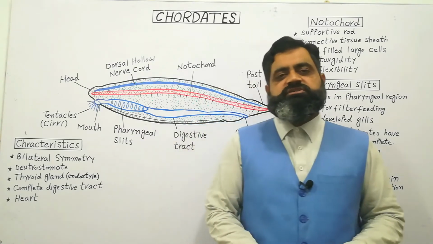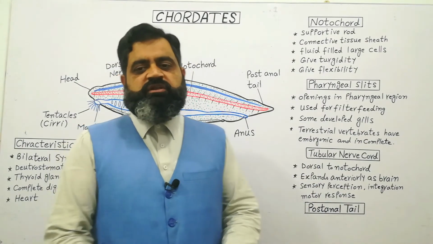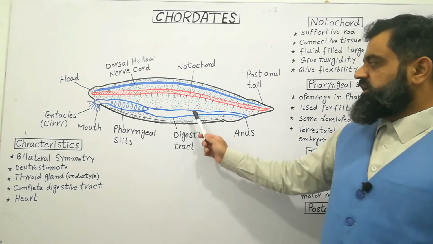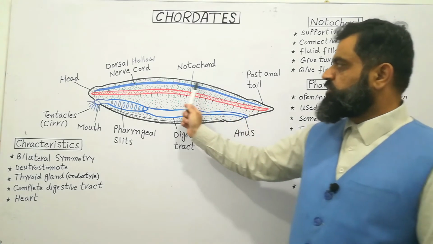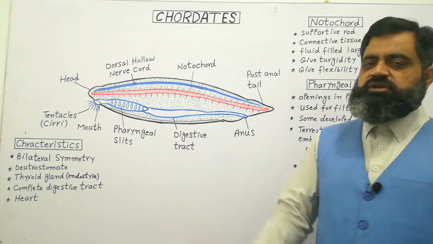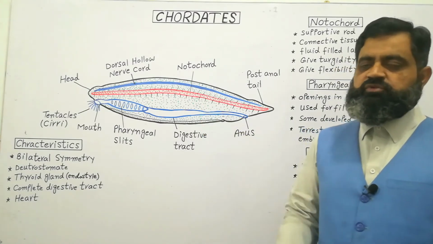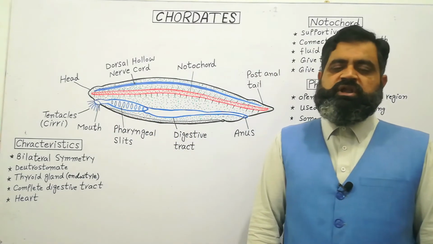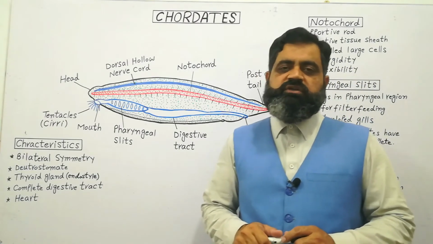The third important feature of chordates is the tubular nerve cord. So let's look at the diagram again. This is a diagram of a vertebrate: the digestive system, the notochord, and on the dorsal side of the notochord, as you can see in the blue color, there is the dorsal hollow nervous system. This is present on the dorsal side of the body. It is very important and only seen in the chordates, phylum Chordata. The anterior portion of the nervous system expands a little bit and forms a structure which is known as a brain, and the central nervous system helps to coordinate with the environment.